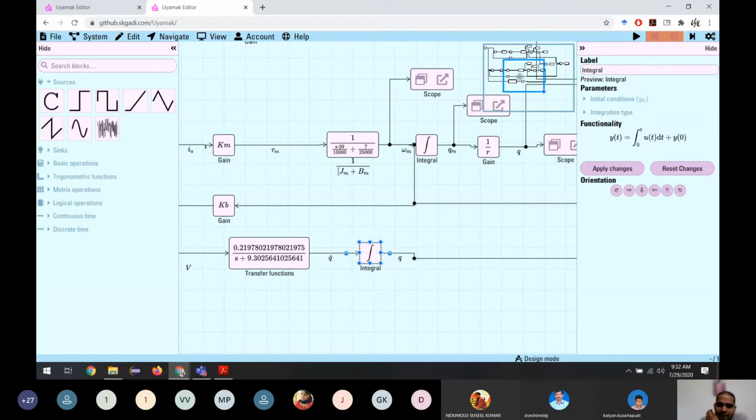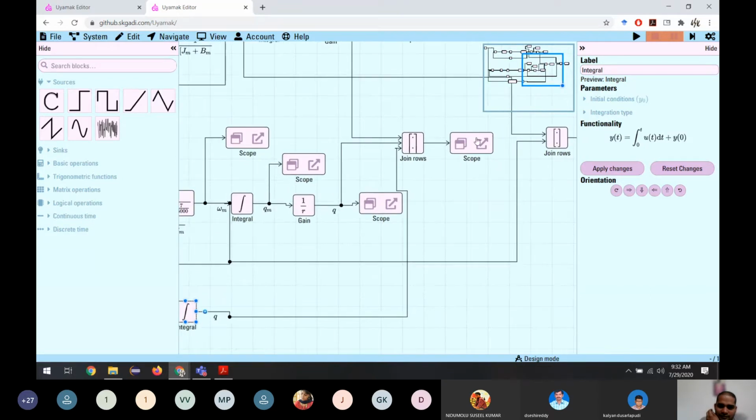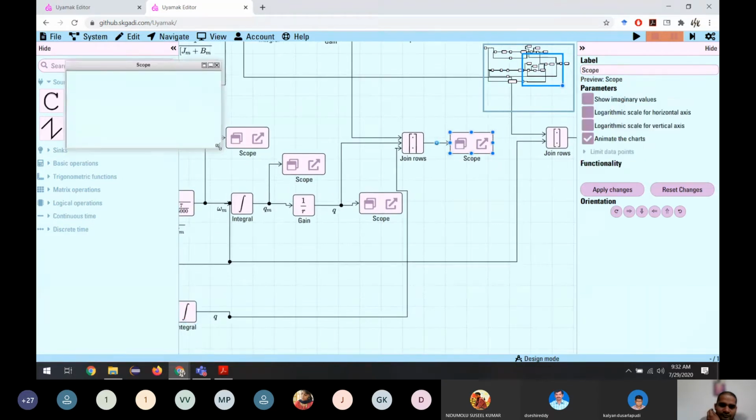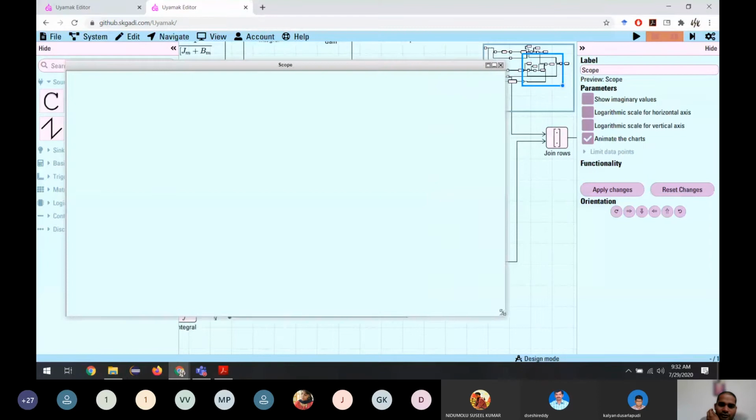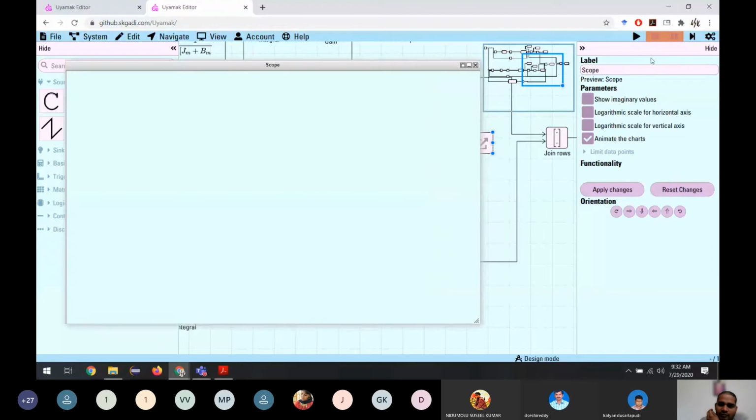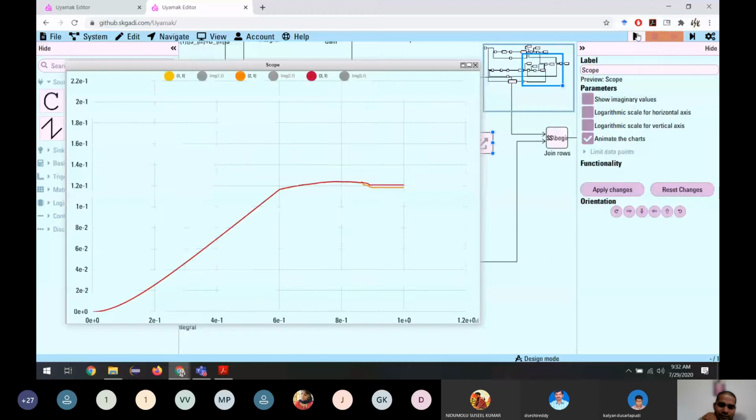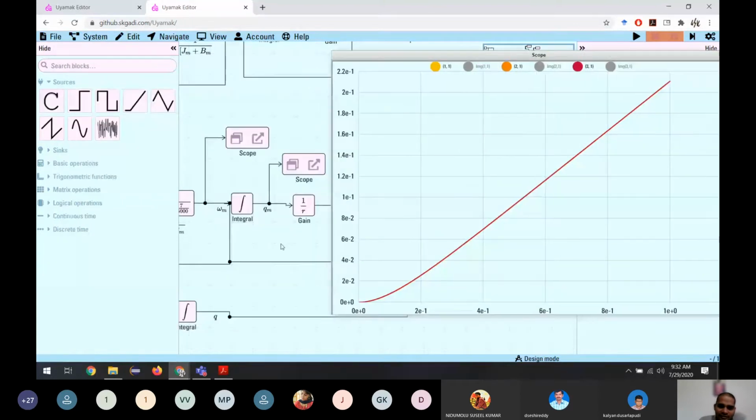So let us compare these three graphs. It may not be exactly equal, but it should be similar or very closely together. See, all three are together. So what does it say? Our block diagram reduction is correct.